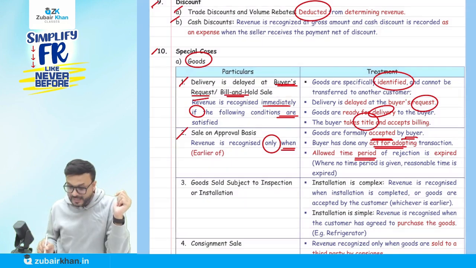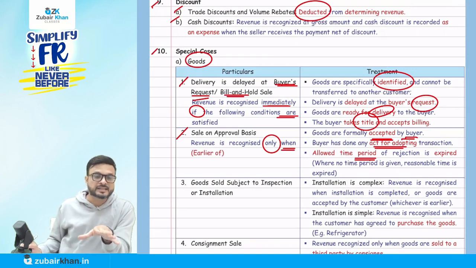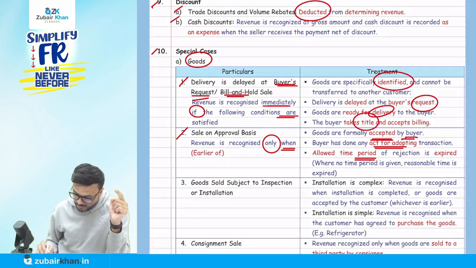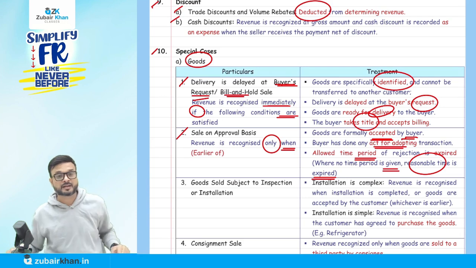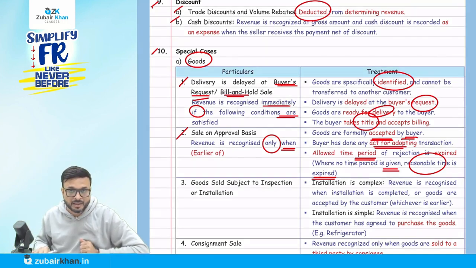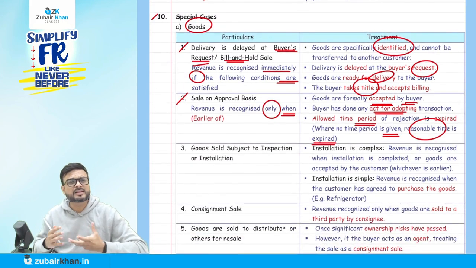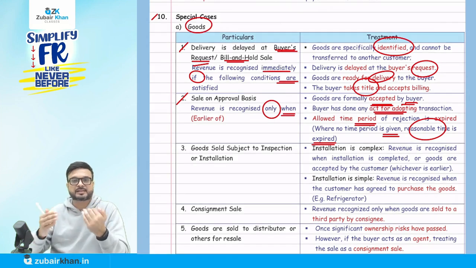Now I'll give you a supposed example, not mentioned in the accounting standard. I have given you 15 days. If 15 days cross and you didn't inform me, then I will consider it a sale. So they say the time allowed for rejection has expired, and where no time is given, the reasonable time has expired. Reasonable time generally means 15 days or 1 month. If that reasonable time period is expired, I will consider it as a sale.